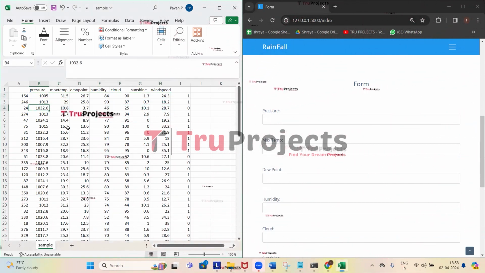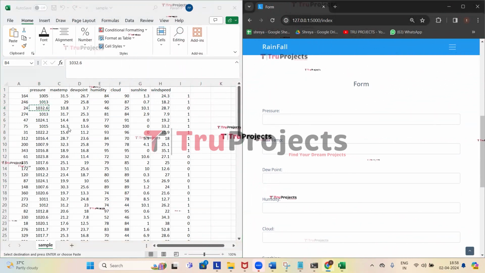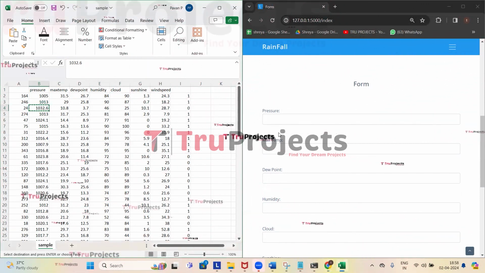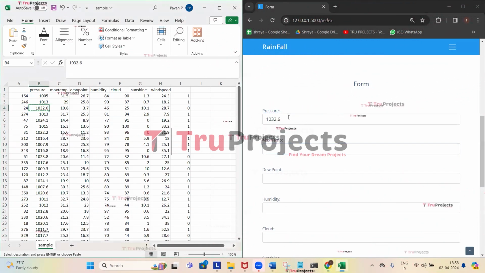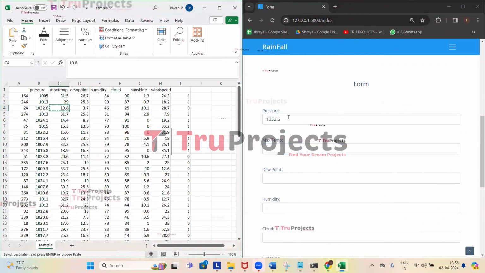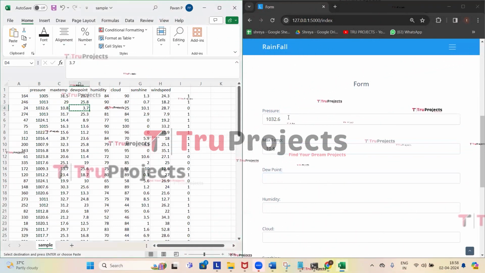The pressure is 1032.6. Coming to the maximum temperature, it is 10.8. Dew point is 3.7.